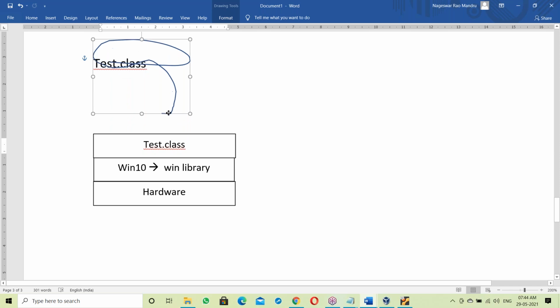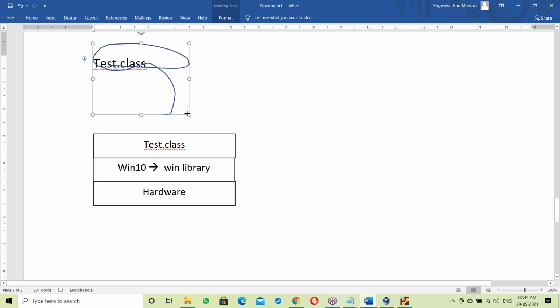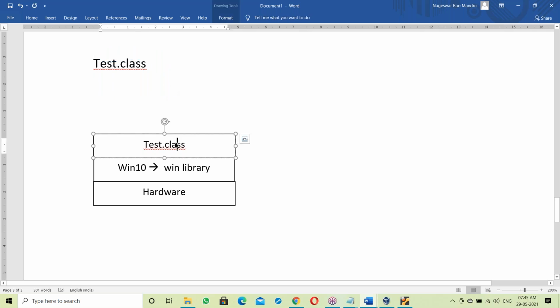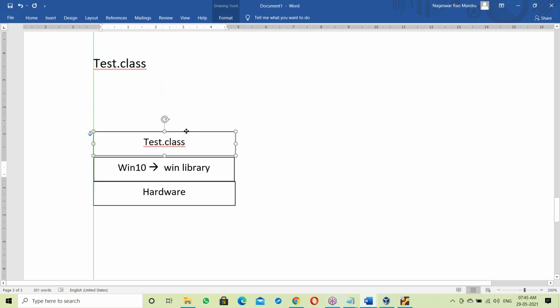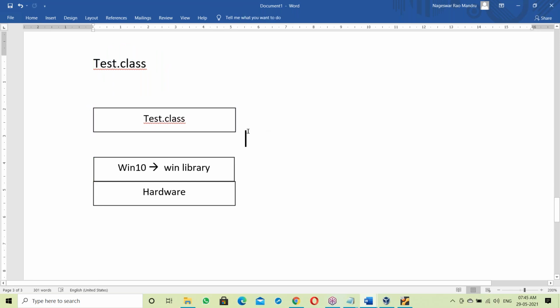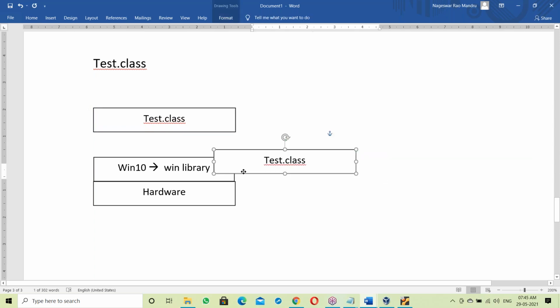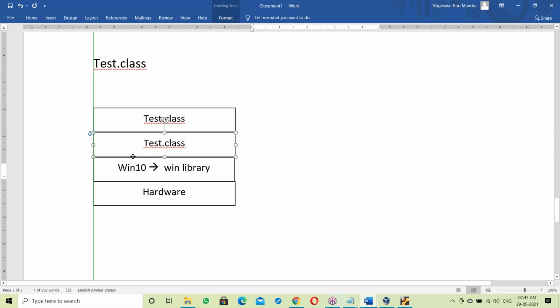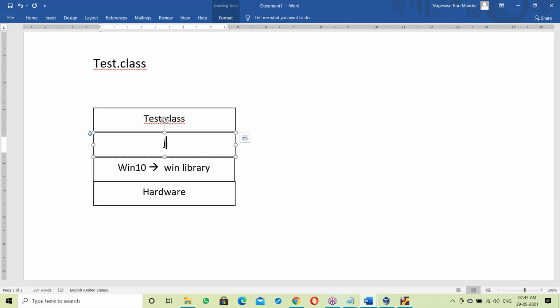Who will link it? Somebody has to link it, right? The Test.class file should be linked with the Windows library, so who will link it here? Between the Test.class file and the Windows OS, one more layer comes into the picture. That layer is the JVM.